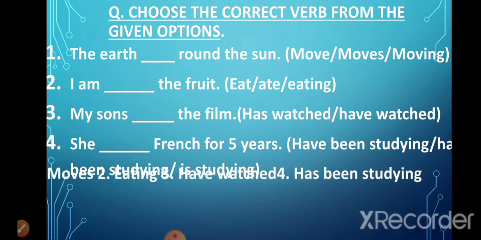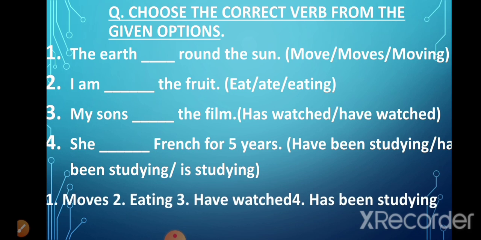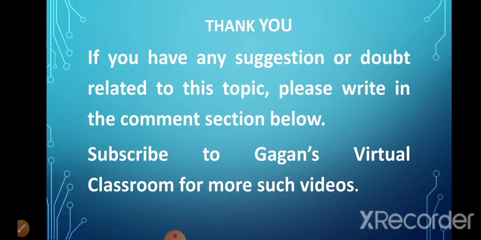Now let's look at the answers. So the first sentence, the earth moves round the sun. I am eating the fruit. My sons have watched the film. She has been studying French for 5 years. I hope you have understood the 4 types of present perfect tenses.